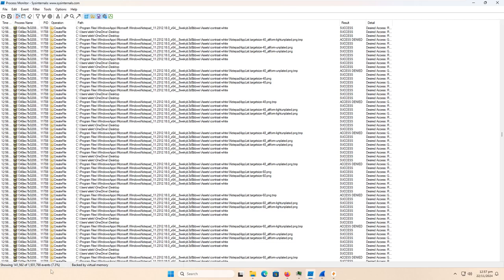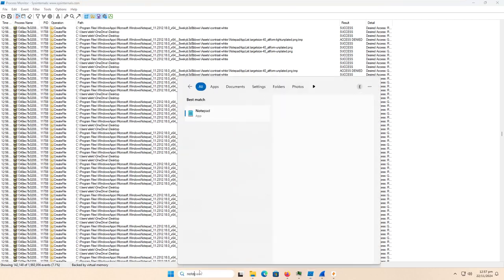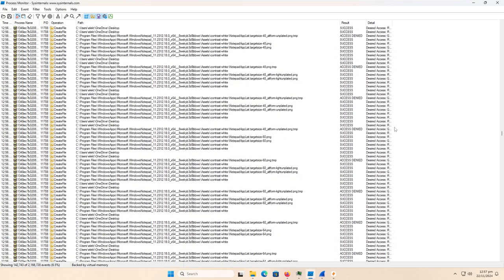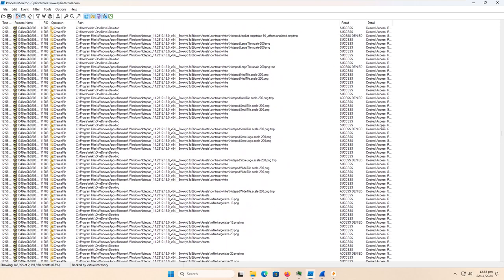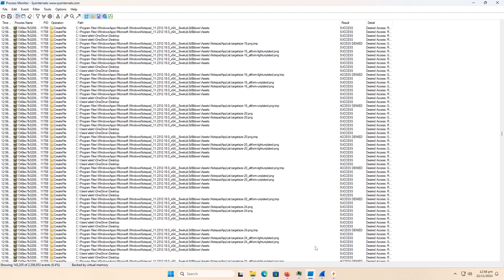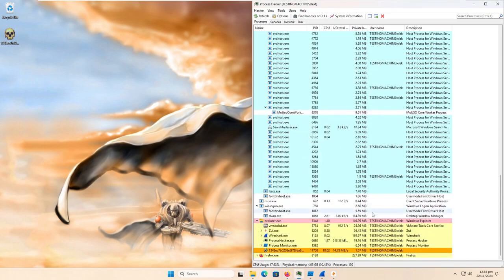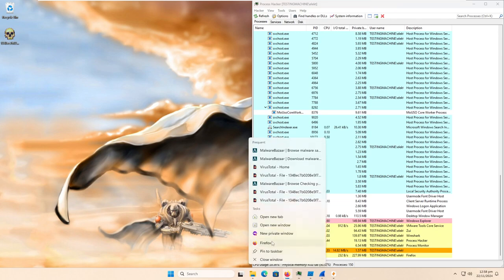Windows Notepad, and as you can see, we're already up to almost 142,000 events from this malware alone. So let's see if we can open the Notepad. Okay, we can still open Notepad, so far so good, right? And yes, I am going to do all of this in real time because things can change on a dime. So let's see if we can't open another instance of Firefox. And yes, as you can see, it is still running in the background. That should have been obvious from the fact it's still creating processes in Process Monitor, but I just want to be thorough, cover all my bases for the video.